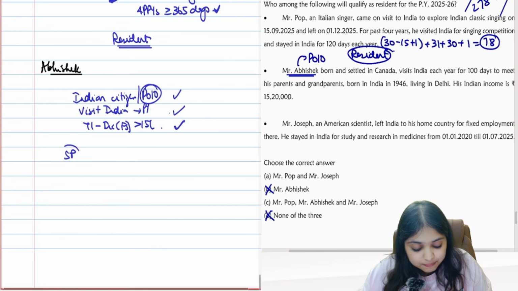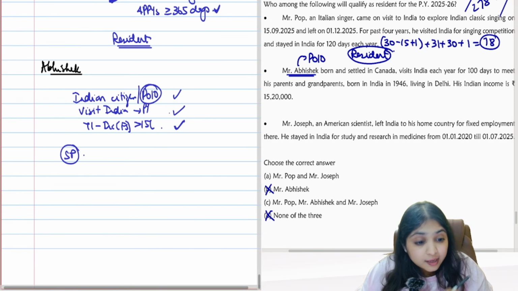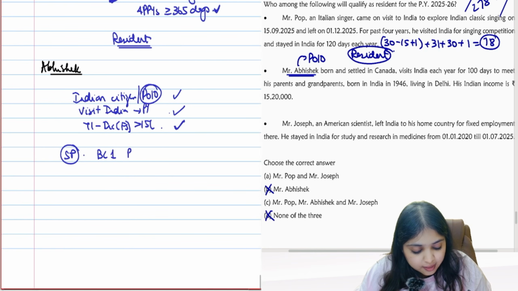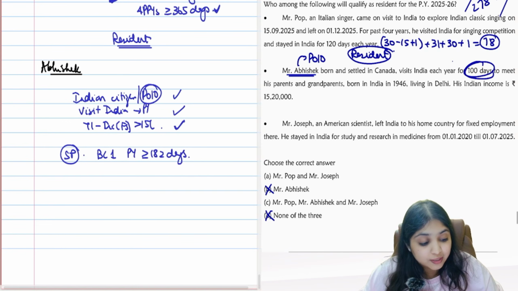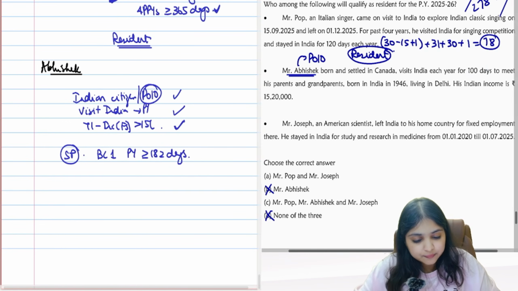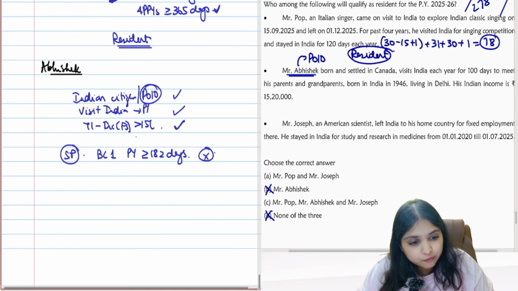So can I say special provision will apply over here? In special provision, basic condition 1: in the previous year you must be in India for at least 182 days. Fulfilled, guys? Not fulfilled. He is in India for only 100 days. So basic condition 1 is not fulfilled.